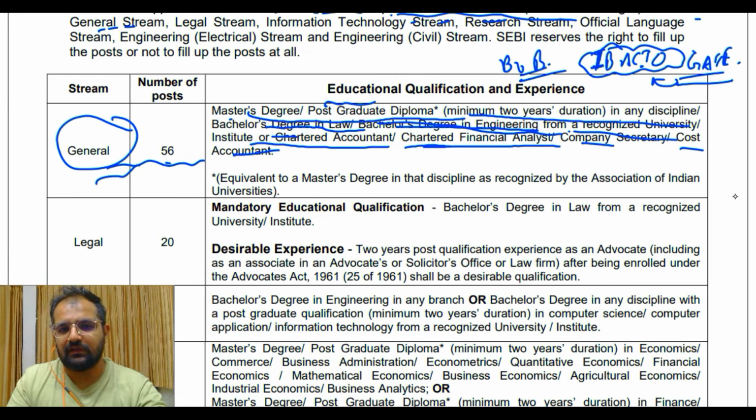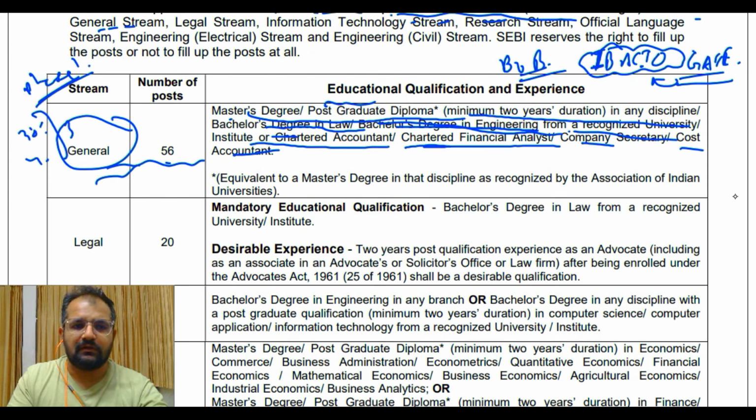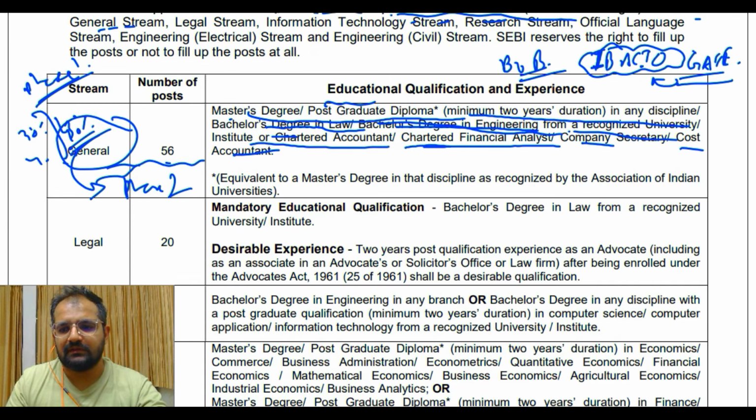Phase 1, phase 1 interview. 3 things are there. But the best thing is, in phase 1, you already know the cutoff in this exam. So 30% and 40% overall. 40% is what you have to score and you will sail through for phase 2. Okay, then we'll talk about this.